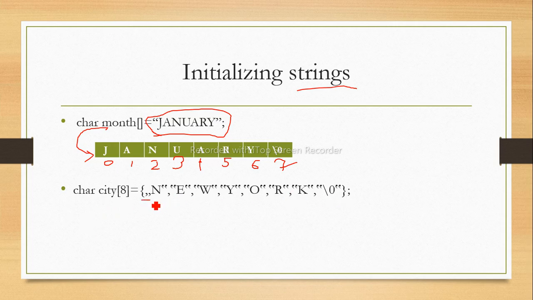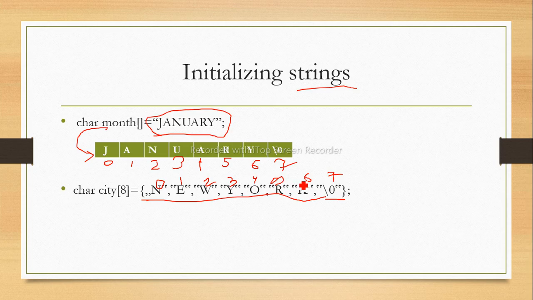Next, another method of initialization of string is by using curly braces. While using the curly braces, every character should be mentioned in single quotation marks as if it is a single character. So the ct has a size of 8. In this ct string, we can store 8 characters: at the 0th position, first, second, third, fourth, fifth, sixth, and the seventh position.